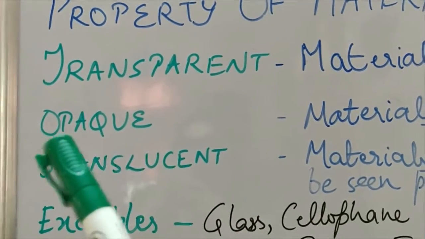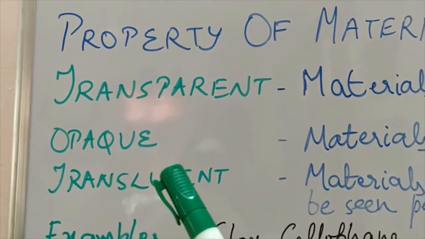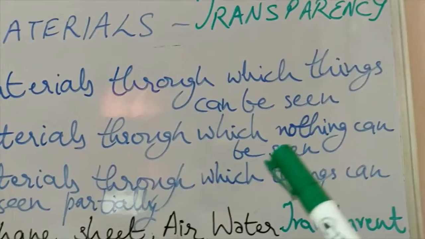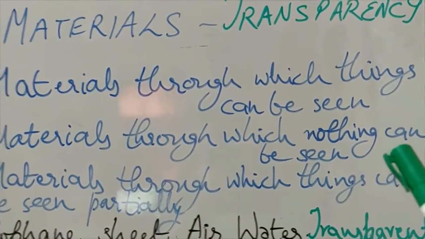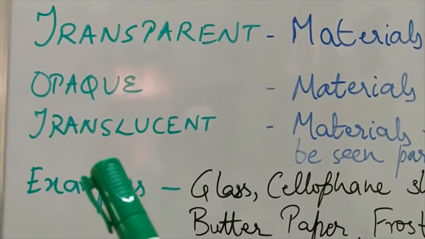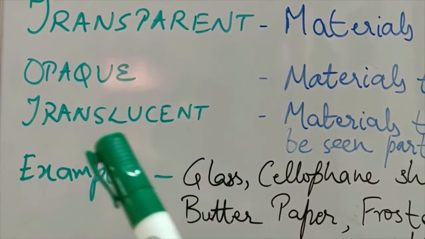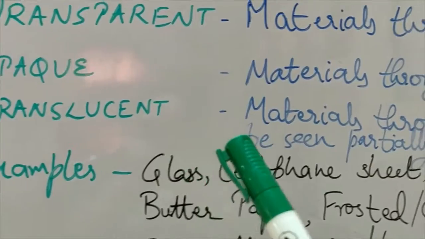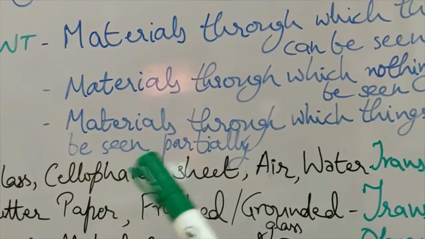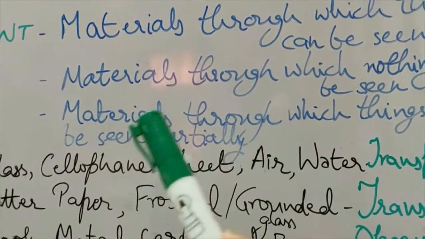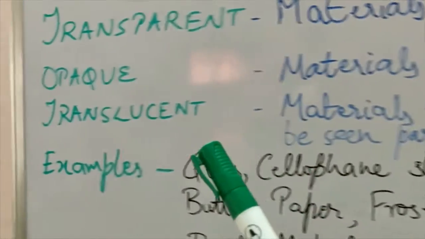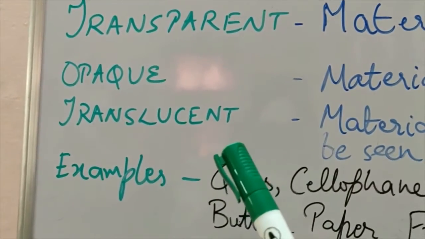Now next is opaque material. What is opaque material? Materials through which nothing can be seen are known as opaque materials. Okay students, then translucent materials. What is a translucent material? Materials through which things can be seen partially. Partially means in some amount. That is called a translucent material.